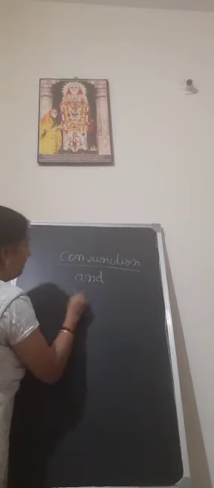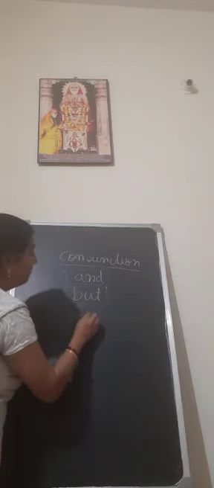So now we are moving to the next lesson, lesson number 15, that is conjunctions. Do you know what a conjunction word is? Which is a conjunction word, do you know? Conjunction words are and, but. And and but are conjunction words. And another one is because. These three are conjunction words.